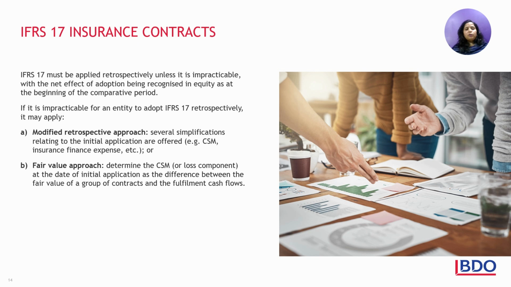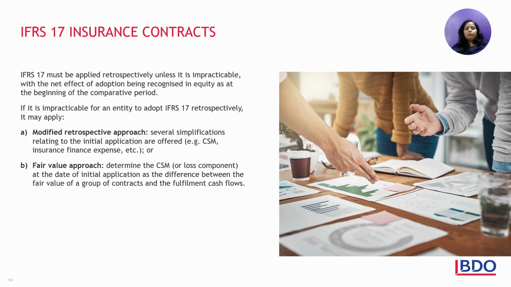One of the important things is that IFRS 17 has to be applied retrospectively. Why this happens is that insurance is not a stagnant thing. It is over a period of time. For example, life insurance is for the life. So there are 10 years, 20 years, 50 years up to the life premium is being paid. So unless it is impracticable, IFRS 17 has to be adopted retrospectively, and then the net impact is charged to the equity at the beginning of the comparative period.